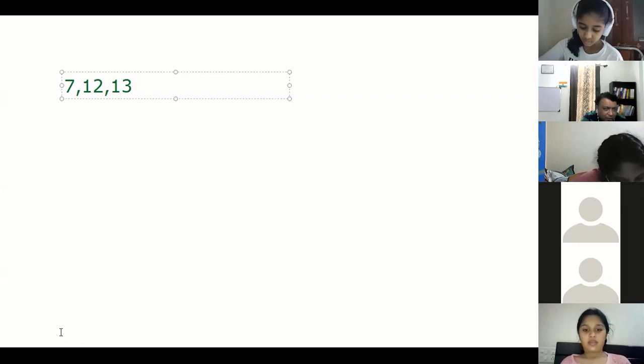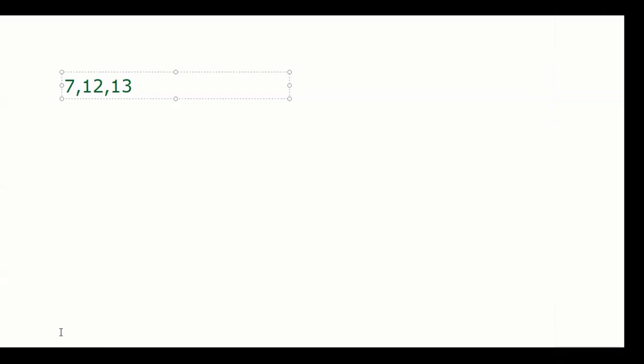Say yes or no. Kripa said yes. Sanvi said yes. Gauri said no. Sanvi said I don't understand. Pythagoras triplet means the square of the first number plus the square of the second number is equal to the square of the third, big number.